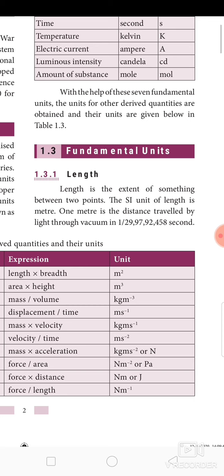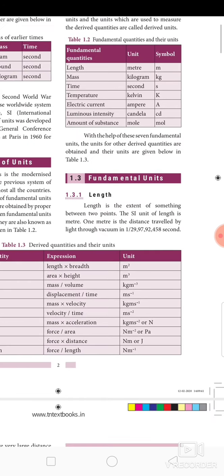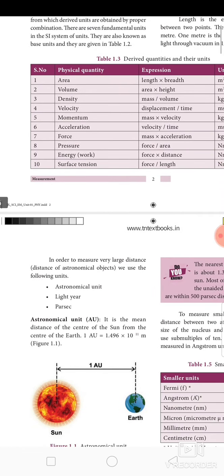Okay, that is the definition for length. I repeat the definition. 1 meter is the distance travelled by the light through vacuum in 1 divided by 29 crores 97 lakh 92,458 second.